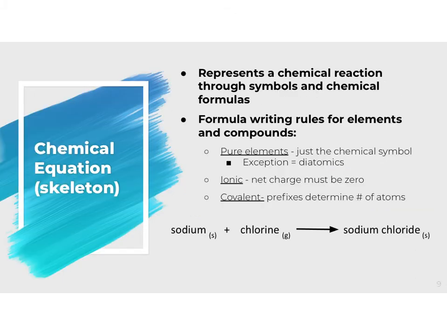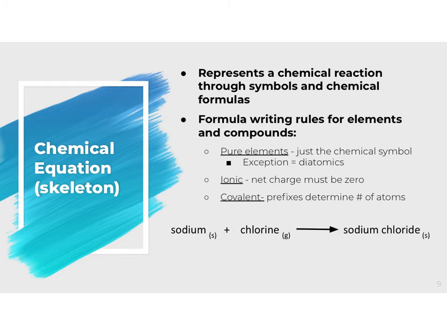A chemical equation or a formula equation, also known as a skeleton equation, is going to represent a chemical reaction through symbols and chemical formulas. So with this, we're basically taking that word equation and we're putting formulas to those different substances.